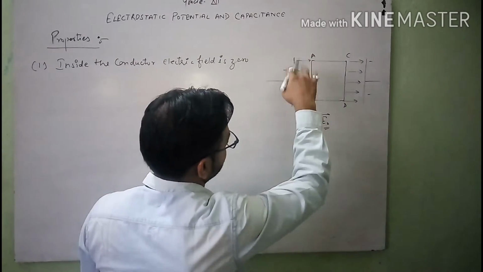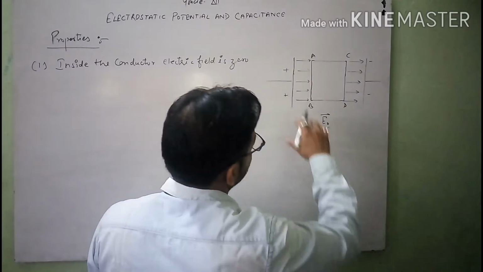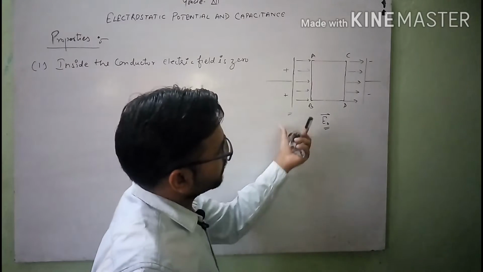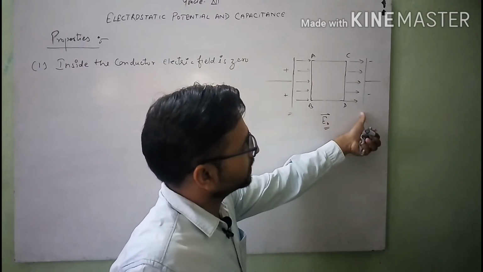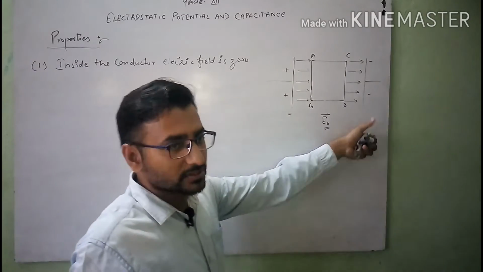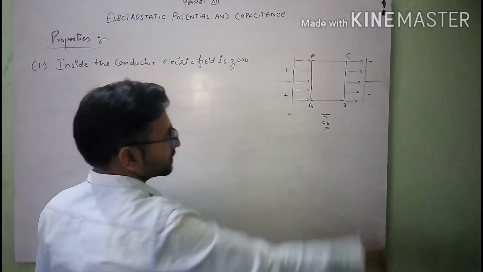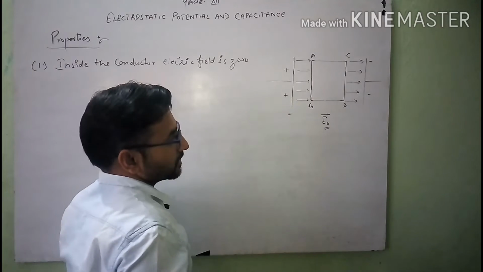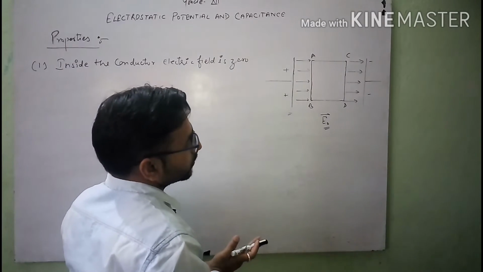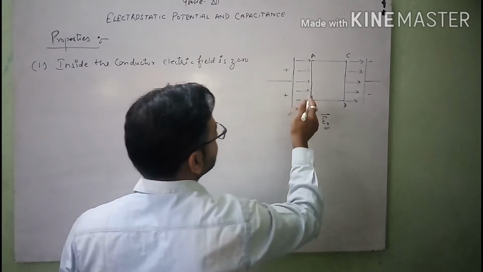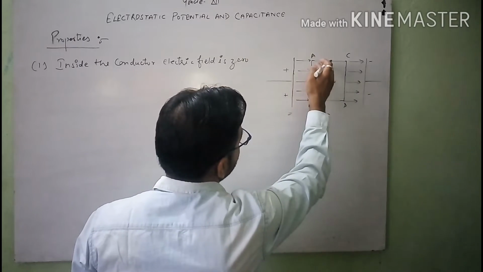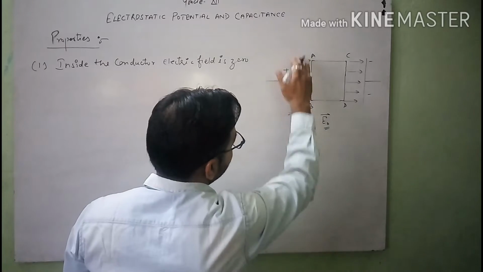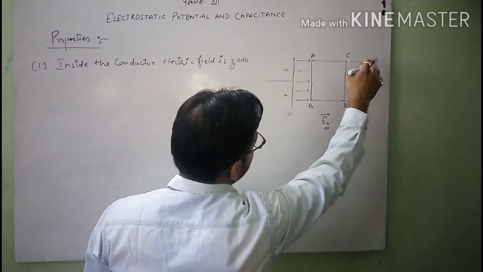You can see that this one is the positive terminal of the electric field, which is at higher potential, and this one is the negative terminal, which is at lower potential. The electric field lines move from positive charge to negative charge, or from higher potential to lower potential. Due to electric induction, the opposite charge is induced nearby the plate, means nearby this terminal and this terminal.